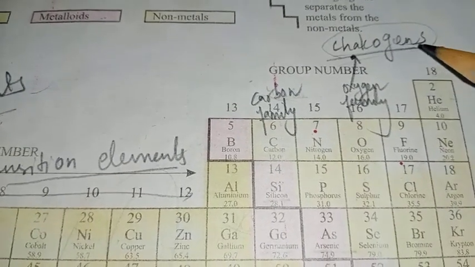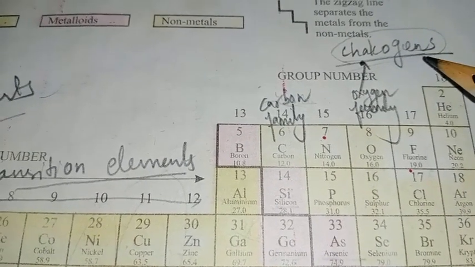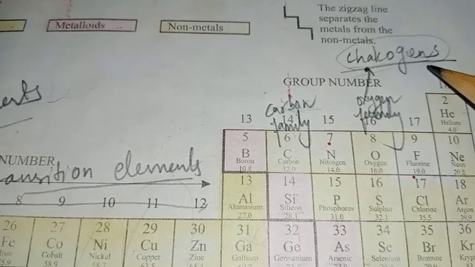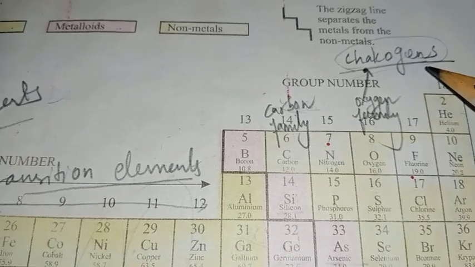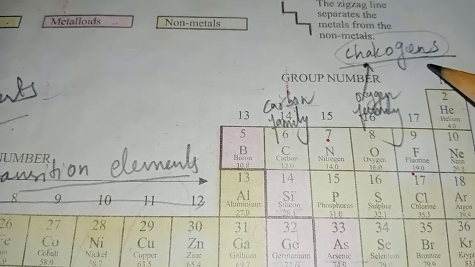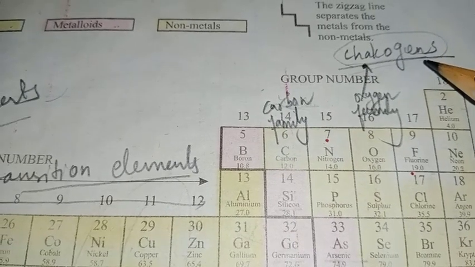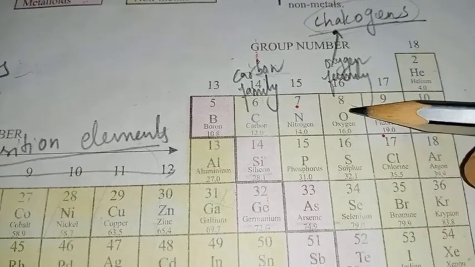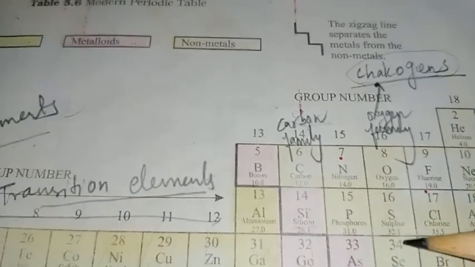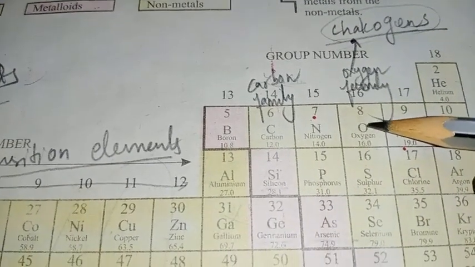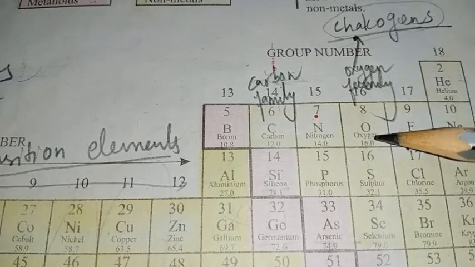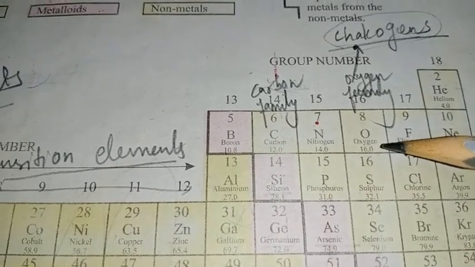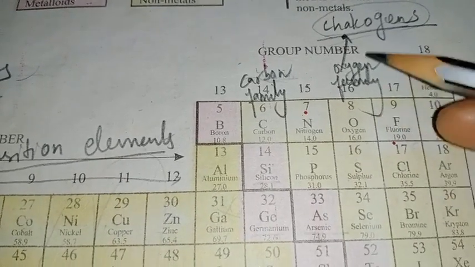Why are they called chalcogens? Because chalcogen means ore forming, and you know that metals are extracted from their metal ores, and most metal ores are in the form of oxides and sulfides. So because they form metal ores, they are called chalcogens.